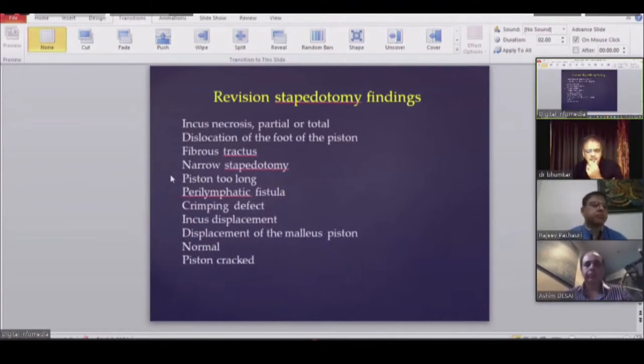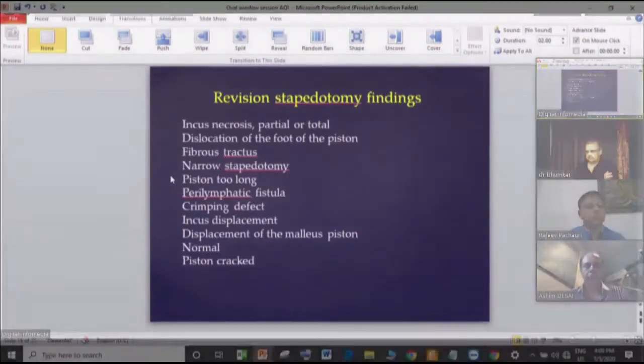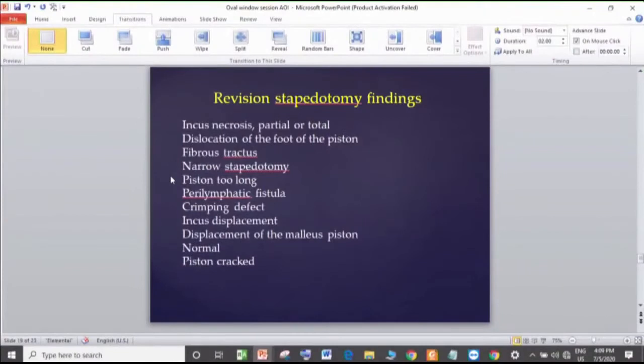Revision stapes is one of the most difficult surgeries, believe me, in otology. The most challenging situations you come across are in revision surgery. And the first revision, if you compare it with the second and third revision, is even more difficult. So, CT scan is a must, and once you come across any of these findings, you have to handle and address them at the same time. Out of them, the biggest issue is at the lower end.